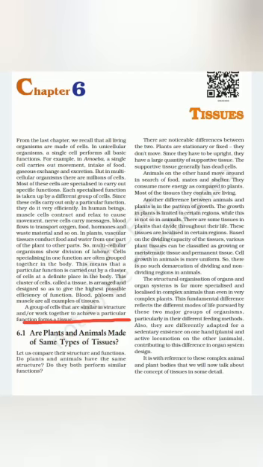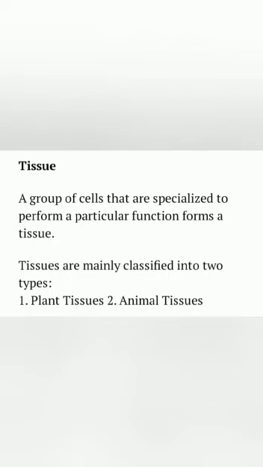What is called as tissue? Tissue is a group of cells which are similar in structure and work together to perform a specific function. You know that there are two types of tissues mainly, plant tissues and animal tissues. Both are different from each other.